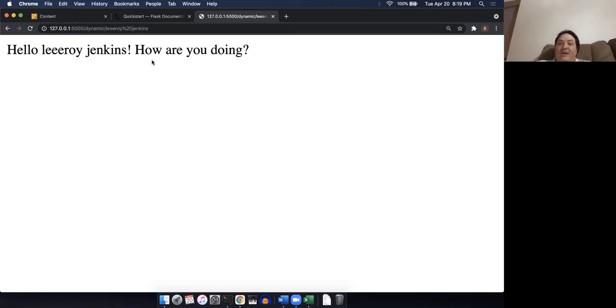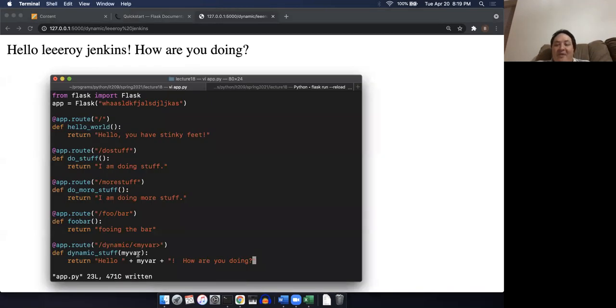See? Now that I have some ability to control this URL, I have a variable in here that I could then go do something with. I could take that variable and do a calculation on it. I could go look something up. I could do any number of things. So let's do one more quick example in the 10 minutes or so we have left. I'm going to quickly define a basic Python dictionary.